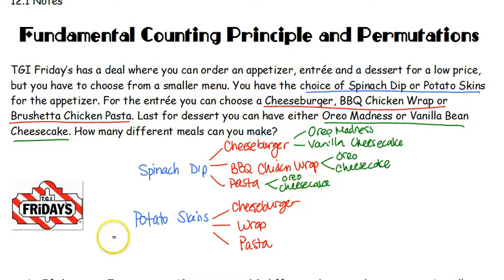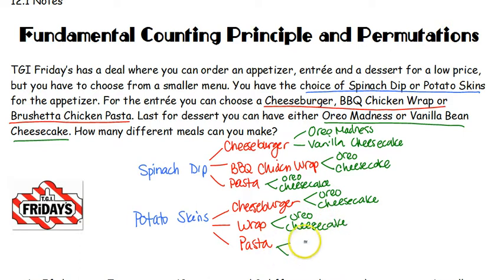And now we jump down to the original potato skins. We can get potato skins, then cheeseburger, and then the Oreo or the cheesecake. The wrap, same two, Oreo, cheesecake. And last, our pasta with potato skins. Okay, so we have mapped out every single possibility.